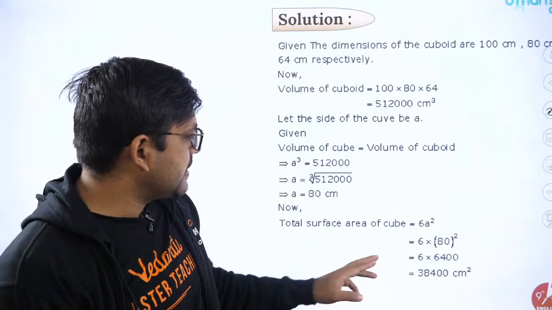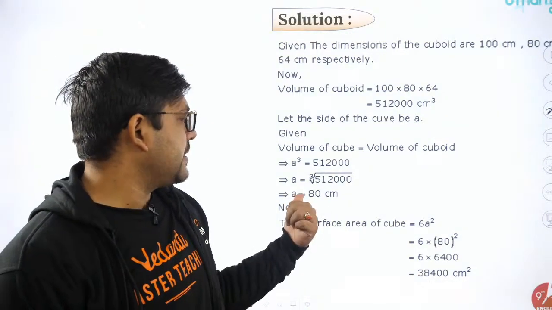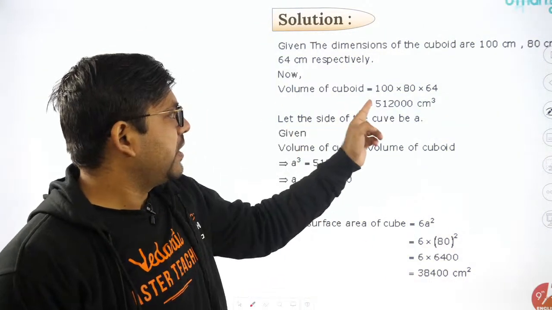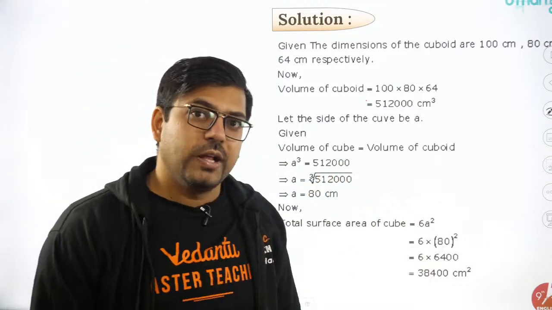So if you have done this, 38400 is the answer. 80 centimeters is the side length. The same way they also did. Cool. Chalo. Let's move on to the next question.